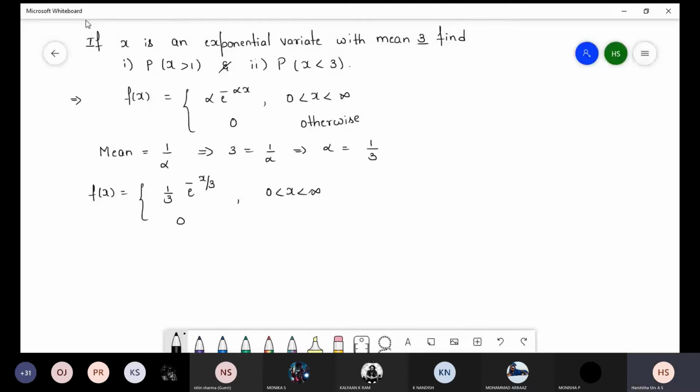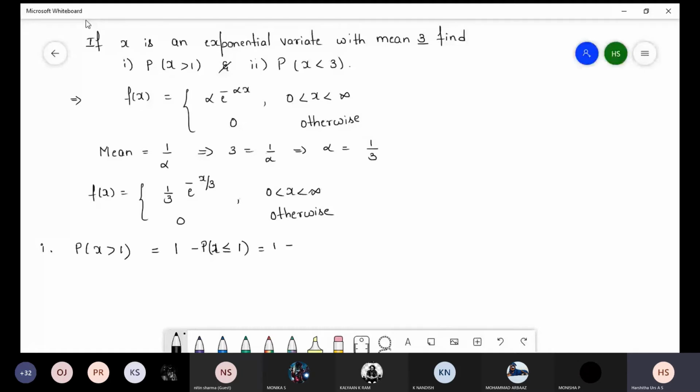First condition, P of x greater than 1. We can write 1 minus P of x less than or equal to 1.